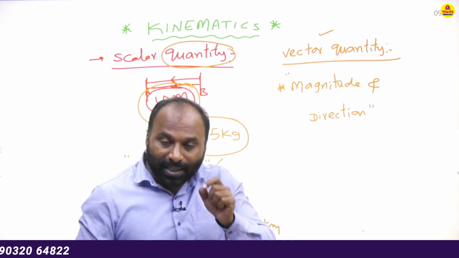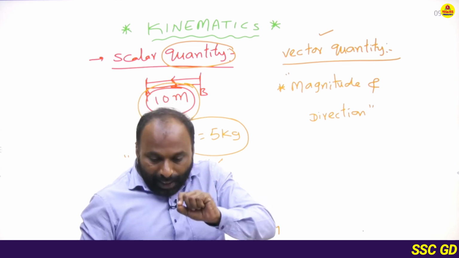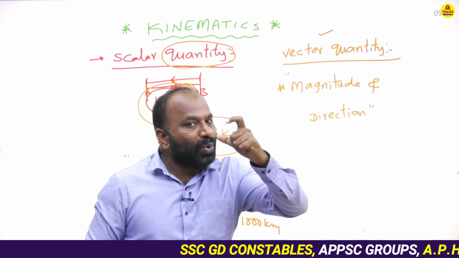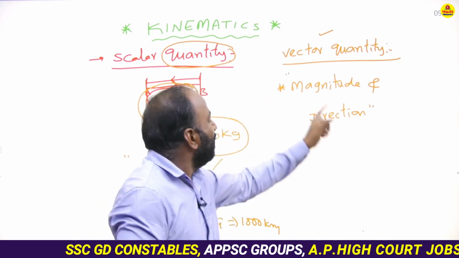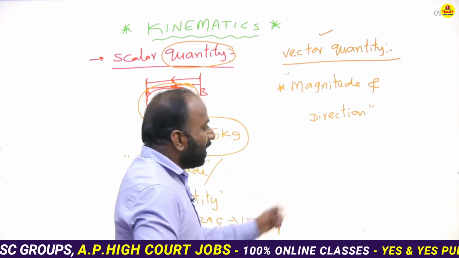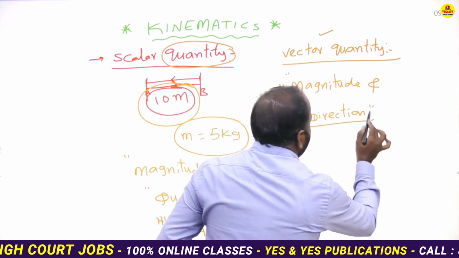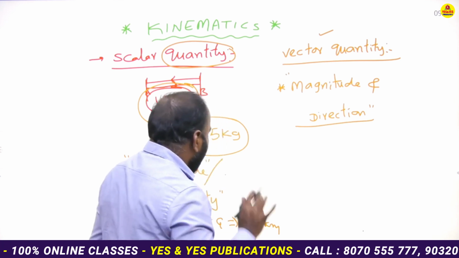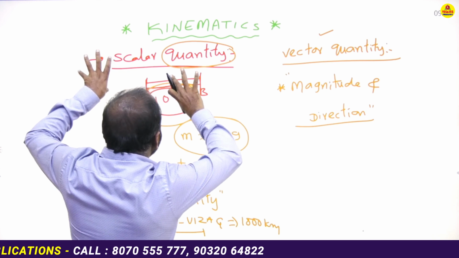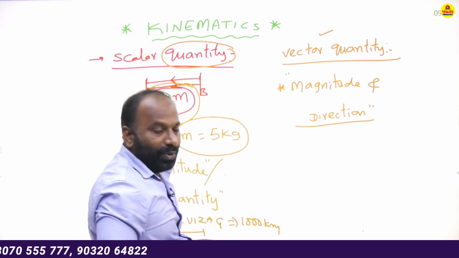He is traveling from a particular point to another point. If we mention the 2 points, that is said to be what we call a vector quantity. You just have to remember this difference only, that is the direction. Is it clear? See, this is the main difference between scalar quantity and vector quantity.